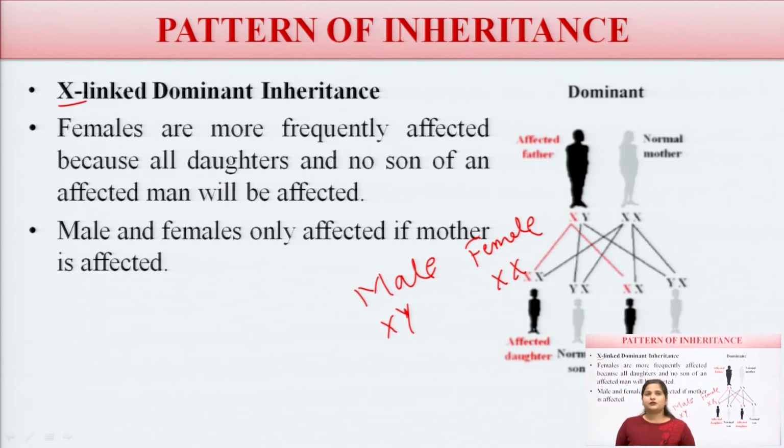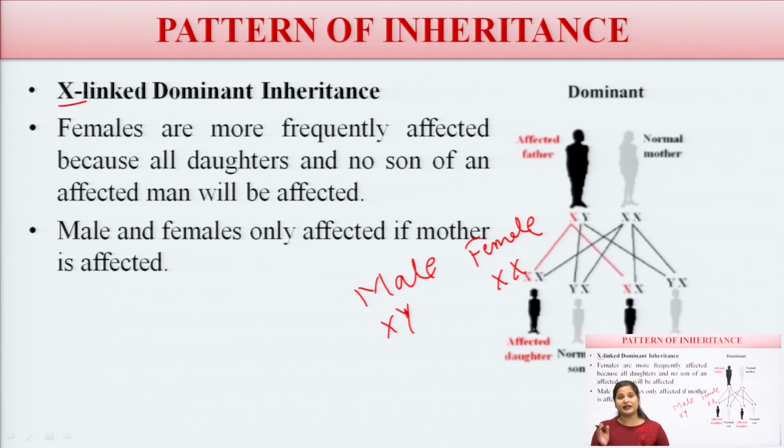Females are most frequently affected because all the daughters are affected and no son is affected, because it is X-linked dominant, and then males and females are only affected if the mother is affected.